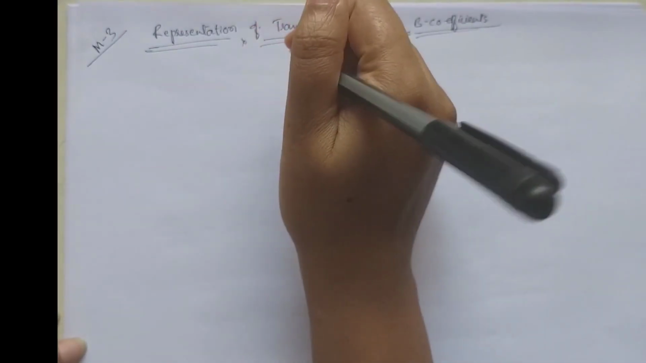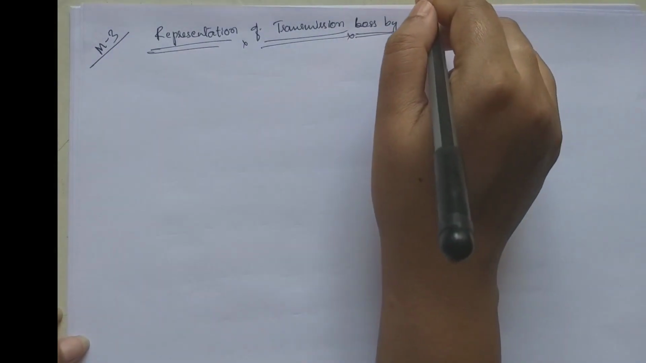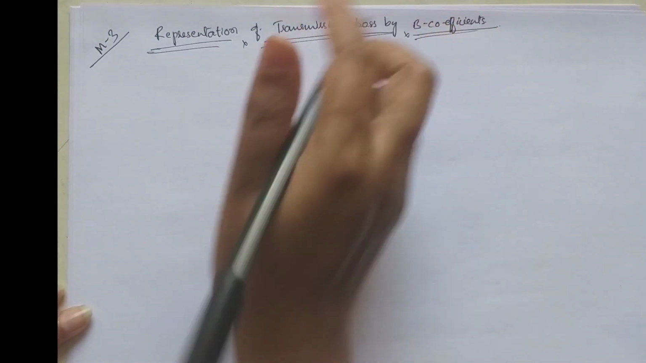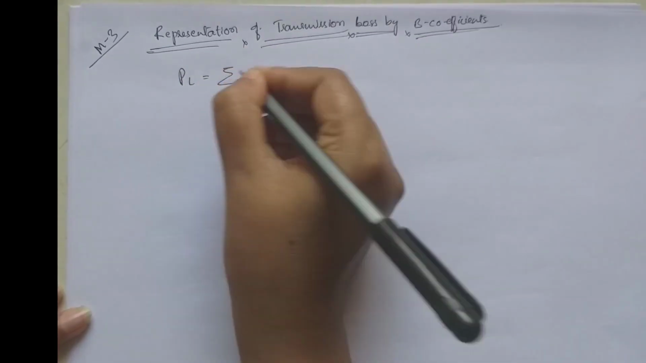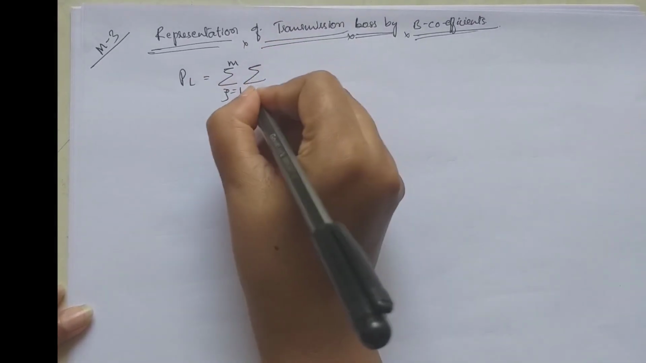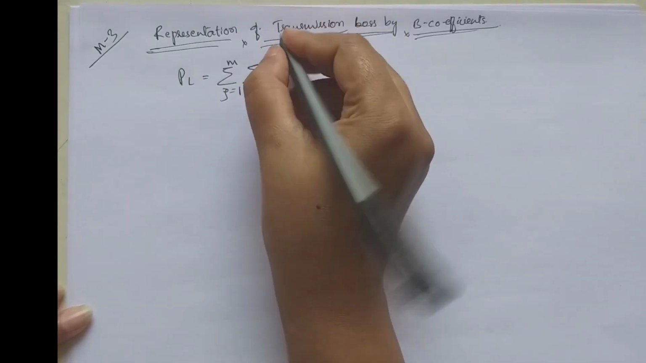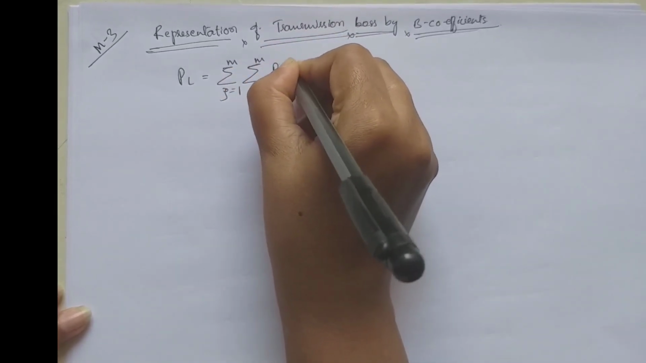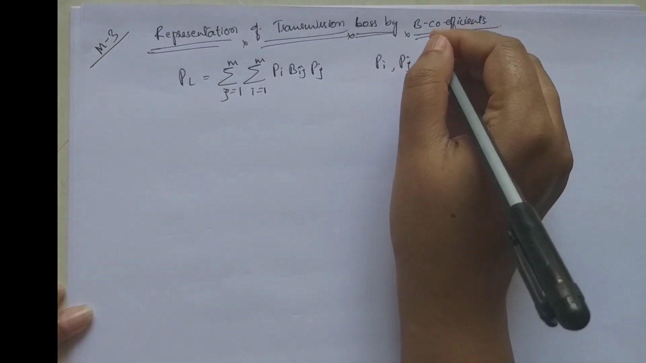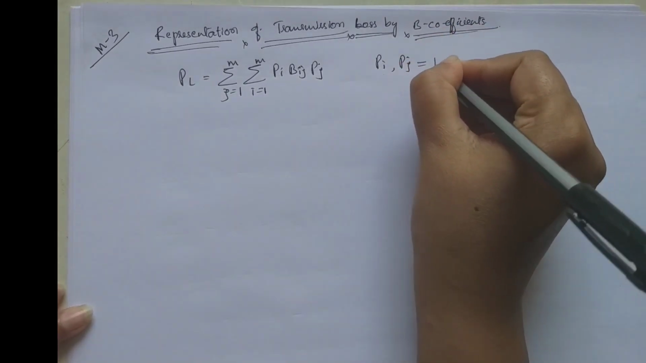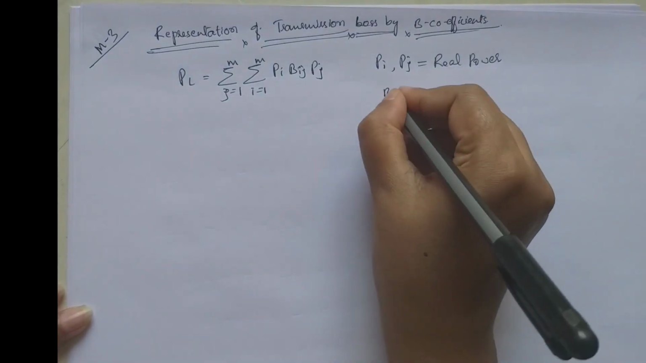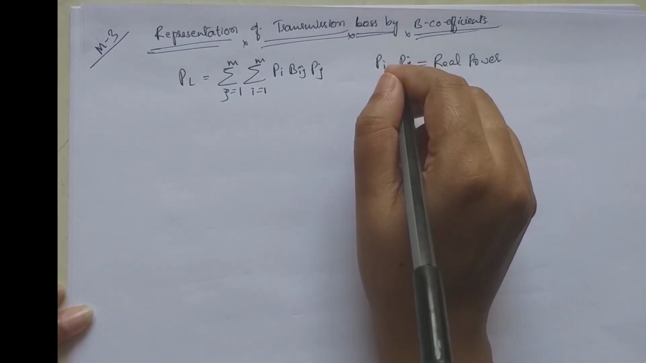The next topic under module 3 is the representation of transmission loss by beta coefficients. Let the general form of the loss formula using beta coefficients be PL equals the summation where i varies from 1 to M, and the summation where j varies from 1 to M, of Pi Bij Pj, where Pi and Pj are the real power injections at the ith bus and jth bus respectively, and Bij is the loss coefficient, which is constant.